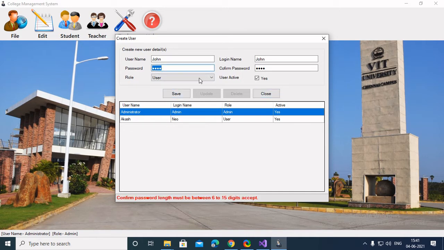As you can see, as we typed the password as 123, it displays the message that password length is too short. The minimum required password length is 8. So I'll add the password now.